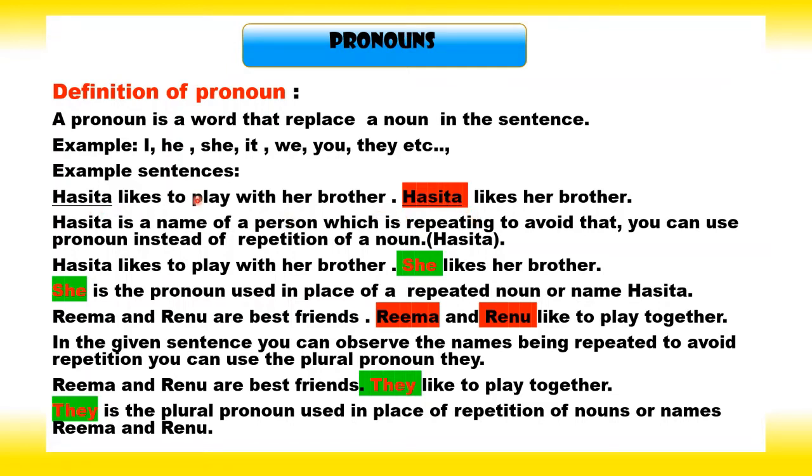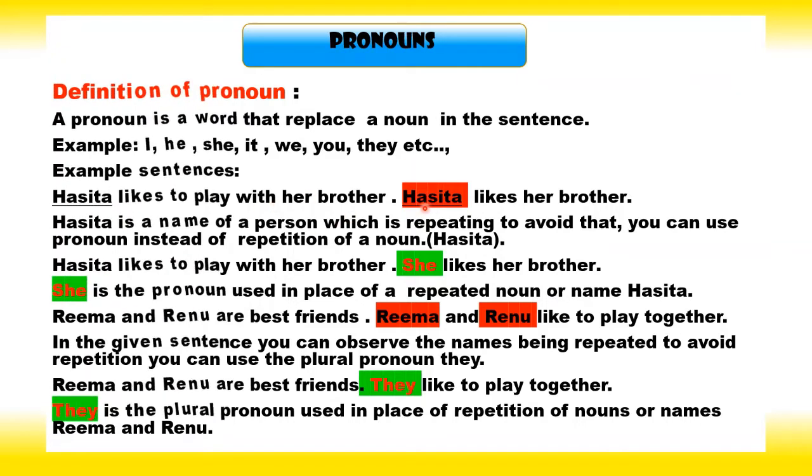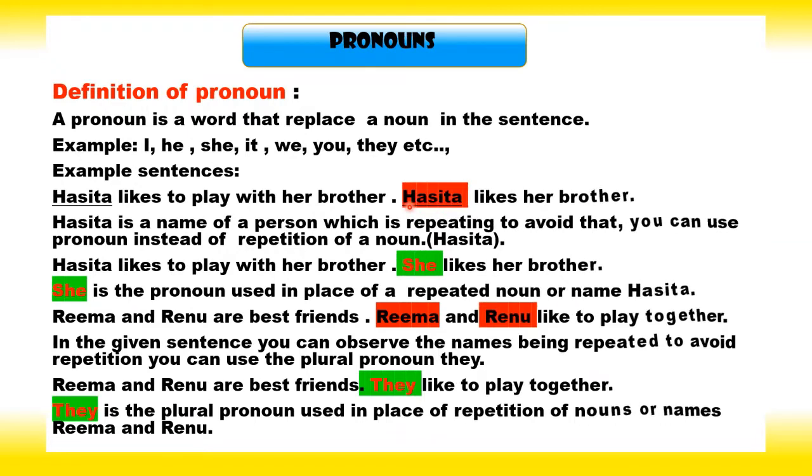So in the introduction, we will use the name as it is, noun as it is. When it is repeating, then only we will replace a noun with a pronoun. So let's see how we do that. Hasita likes to play with her brother. She likes her brother. So, she is a pronoun. She is a pronoun used in place of a repeated noun or name, Hasita.